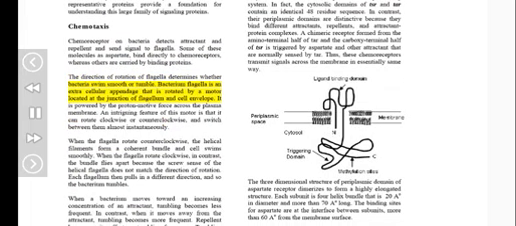Bacterial flagellum is an extracellular appendage that is rotated by a motor located at the junction of flagellum and cell envelope. It is powered by the proton motive force across the plasma membrane. An intriguing feature of this motor is that it can rotate clockwise or counterclockwise, and switch between them almost instantaneously. When the flagella rotate counterclockwise, helical filaments form a coherent bundle and the cell swims smoothly.